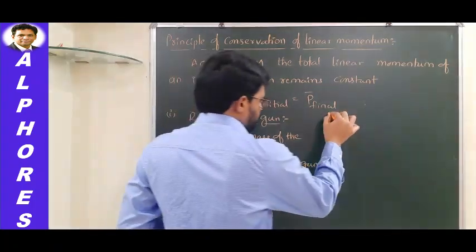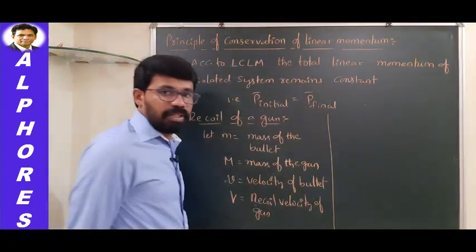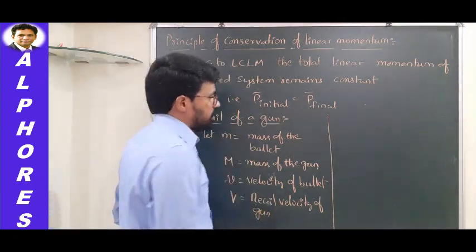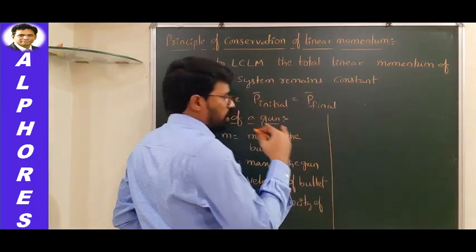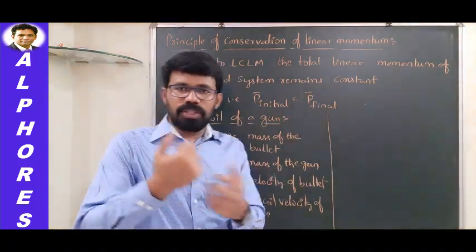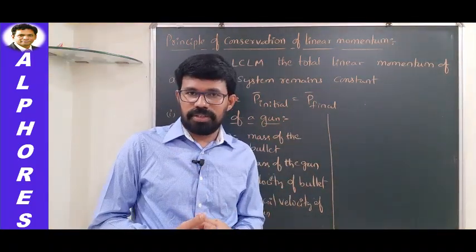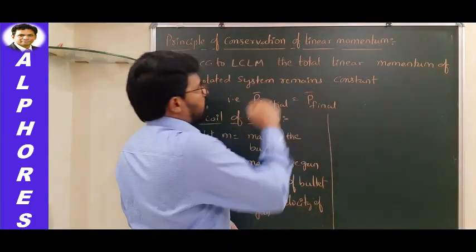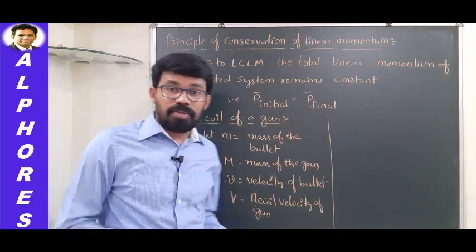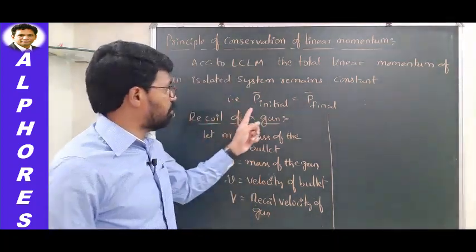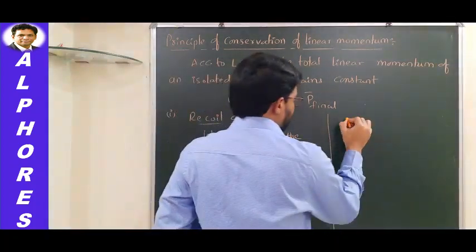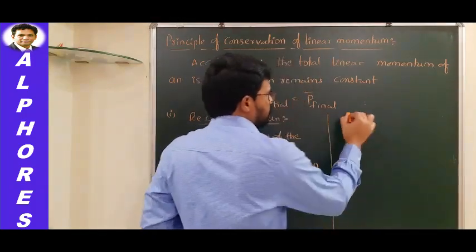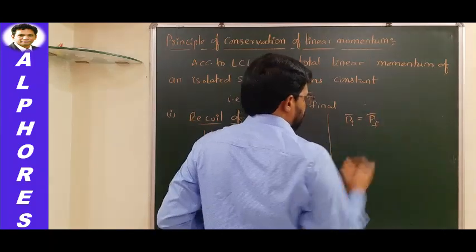Initially, before the bullet was shot, the gun is at rest, isn't it? Once the bullet is shot, the gun moves in the backward direction. It gives a kick in the backward direction. It recoils. So according to the law of conservation of linear momentum, the total momentum is supposed to be constant. What do you mean by that? P initial must be equal to P final.